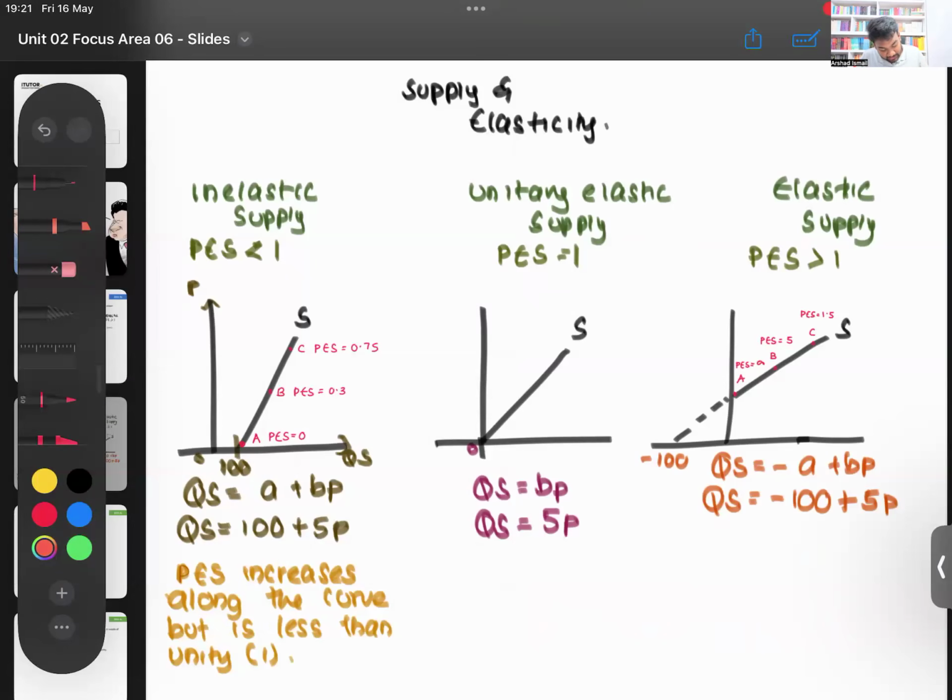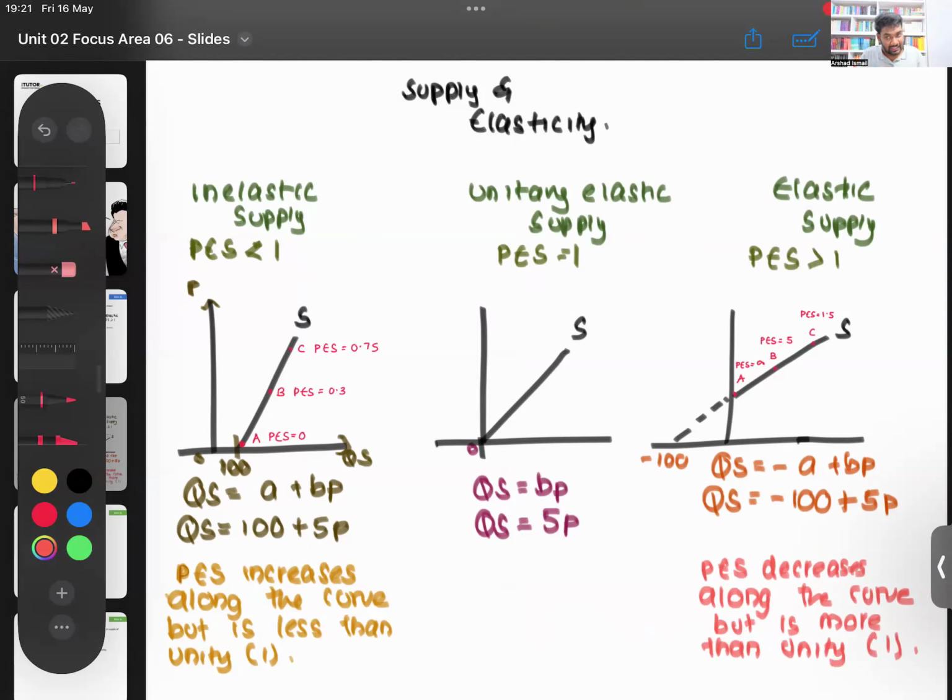In this, PES decreases along the curve, but is more than 1. More than unity. Unity or 1 means the same thing. It's more than 1. It will decrease until 1. It won't hit 1. It will be 1.001 maybe. And then you have a unitary elastic supply curve.